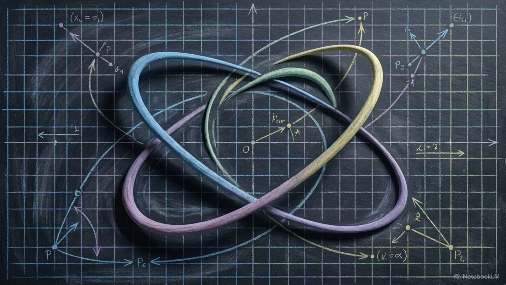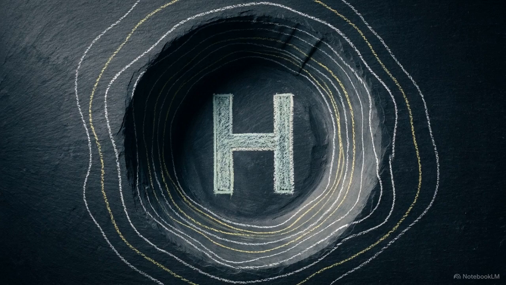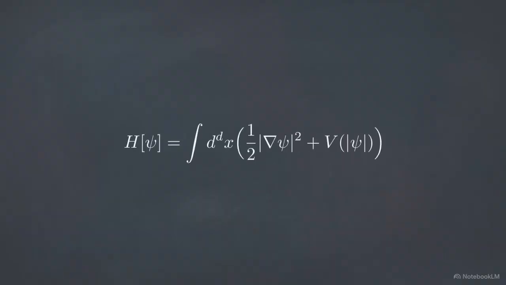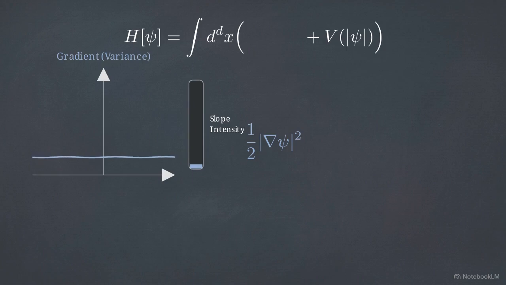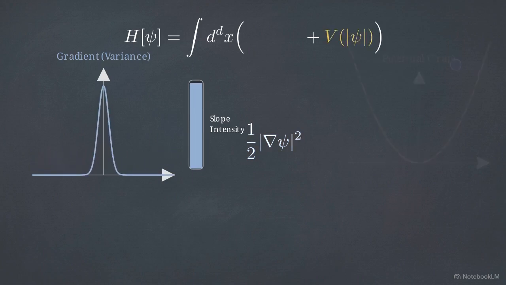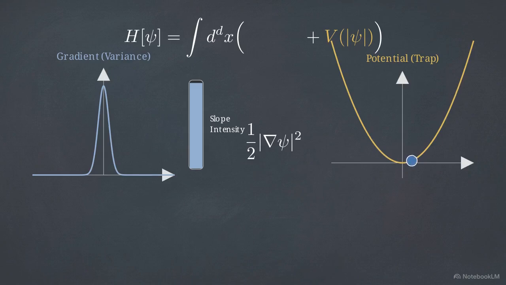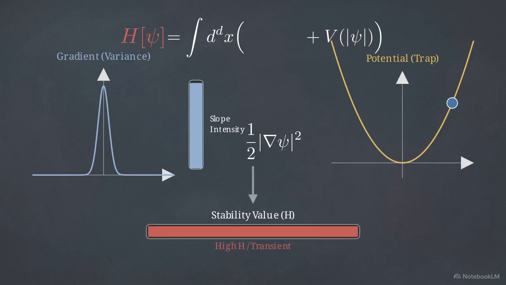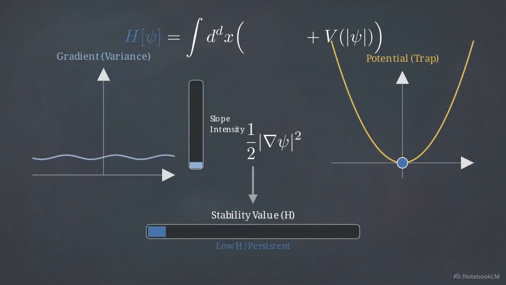Once a state is admitted, we evaluate its persistence using H of ψ, the organizing stability functional. This functional provides the primary scalar measure comparing the persistence of admissible arrangements. The gradient term calculates spatial variance, measuring how sharply the field changes. The nonlinear self-trapping potential determines how the configuration anchors into a localized structure.